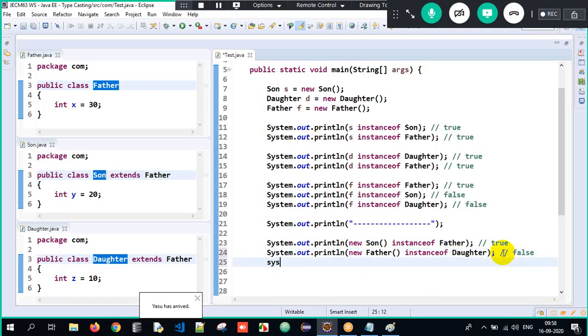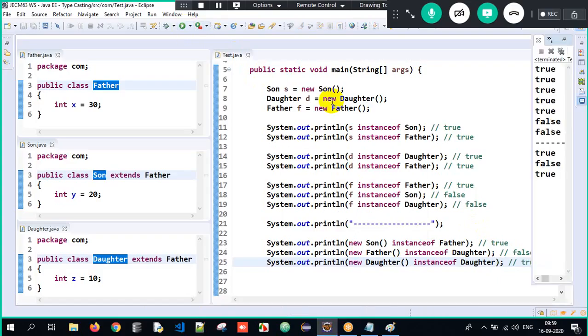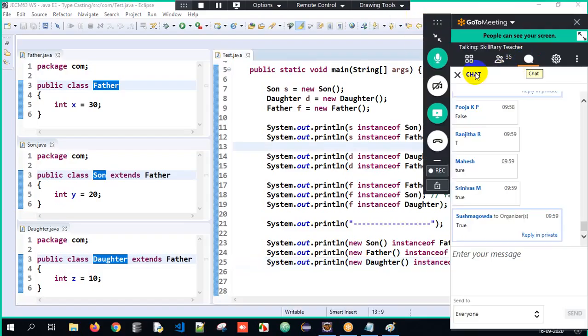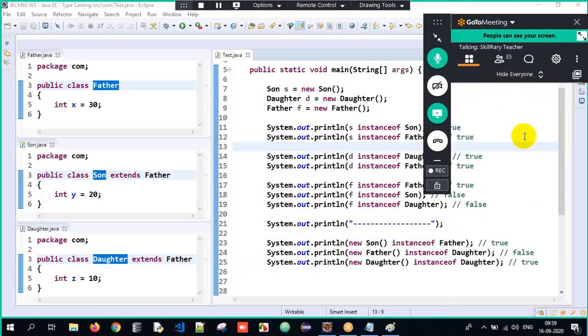Now I'll tell new daughter instance of daughter itself. Is the daughter object instance of daughter? Yes, it is true. So the output should be true, false, true. Correct? Last part, did I get the output? True, false, true. Yes. So this is what we are supposed to understand with respect to instance of.